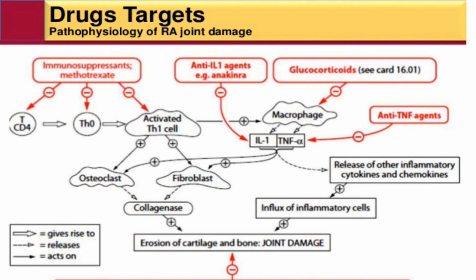CD4 is a helper T cell, which gives rise to TH0 and activates TH1 cells. The anti-IL-1 agent Anakinra blocks the activity of interleukin 1 and is administered by subcutaneous injection.